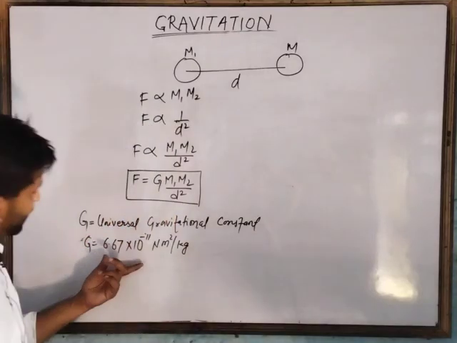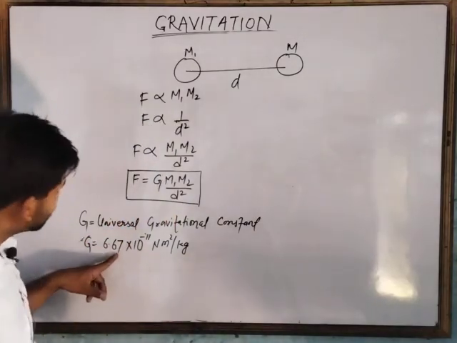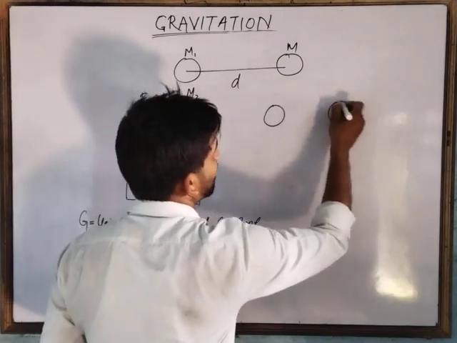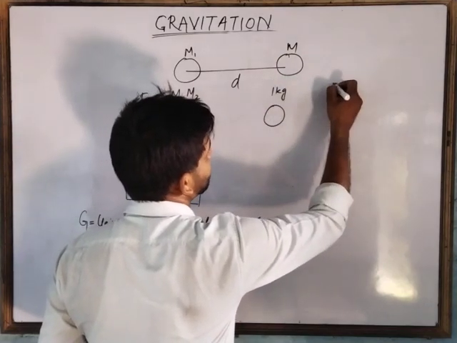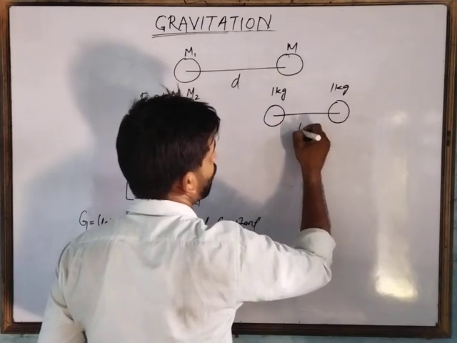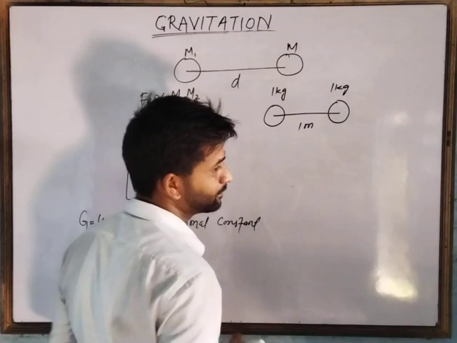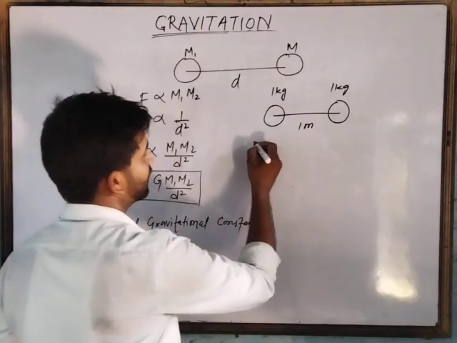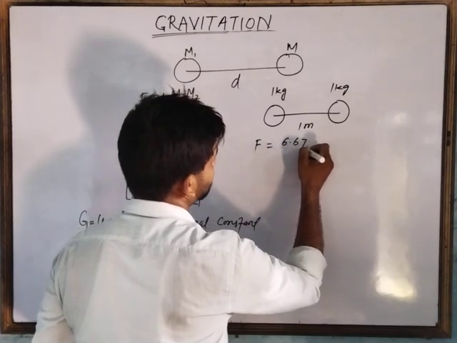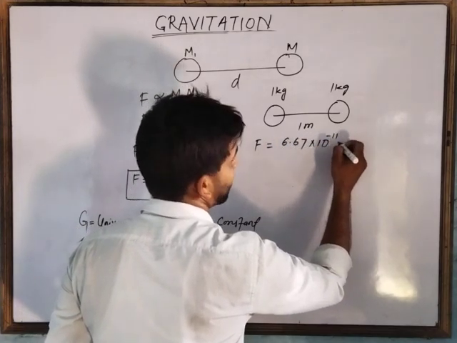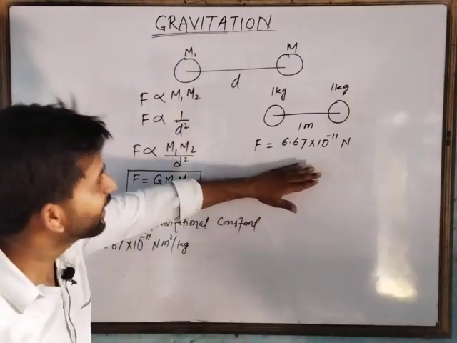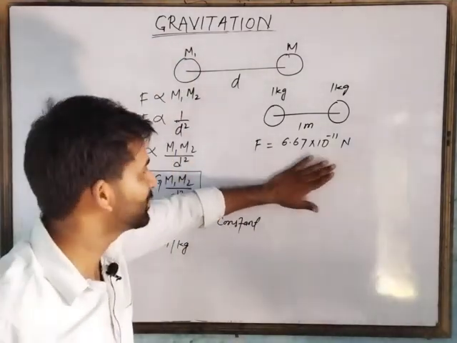Let us understand this value first. What does it mean? What does it imply? Let us take two objects having mass 1 kg each, and these two are separated by 1 meter distance. Then what is the force between these two? The force will be F equal to 6.67 into 10 to the power minus 11 Newton. And see, this force is very small.